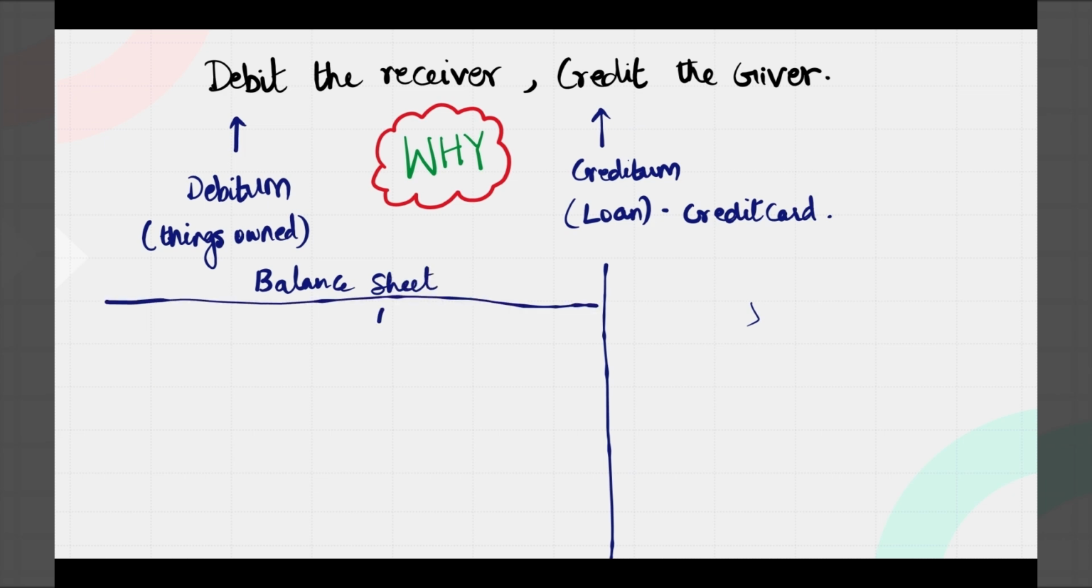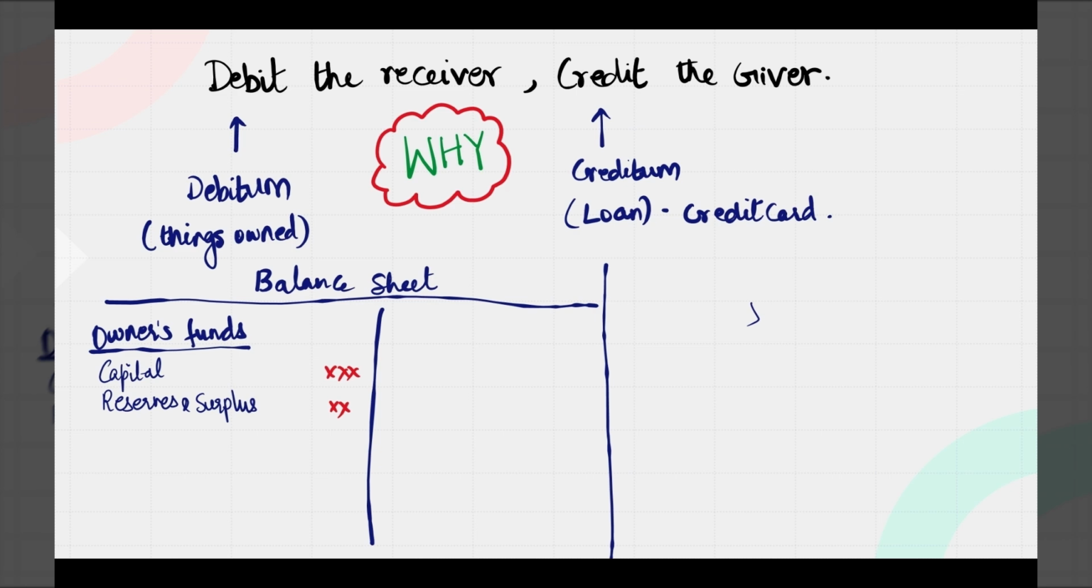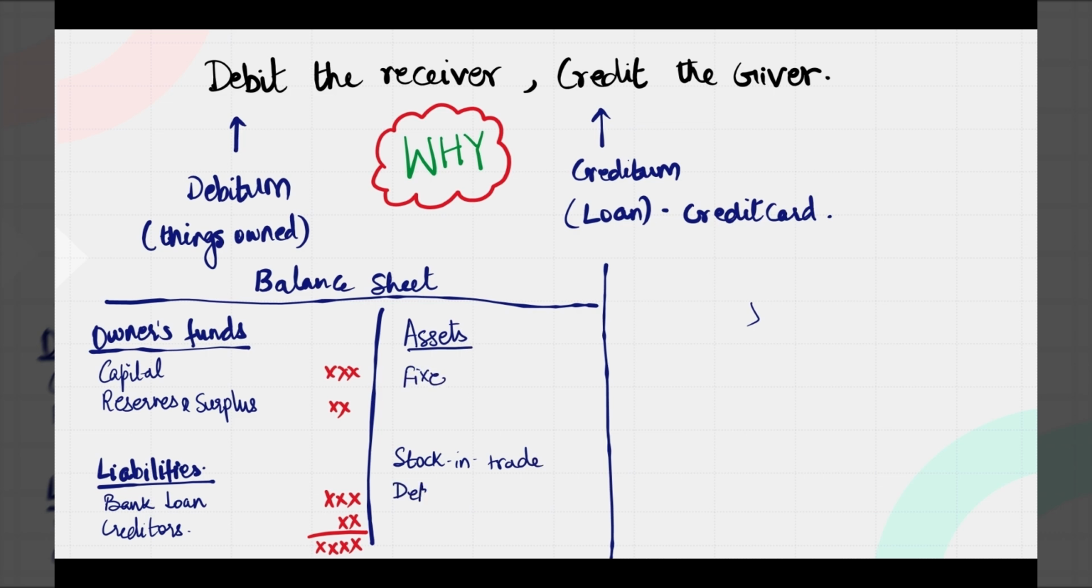Just take a view of this balance sheet. What do you see on the left hand side? It is all the owners' funds and the liabilities. As you see, your left hand side is nothing but the sources of funds. Whereas on the right hand side you have your assets, that means whatever the entity has invested in.